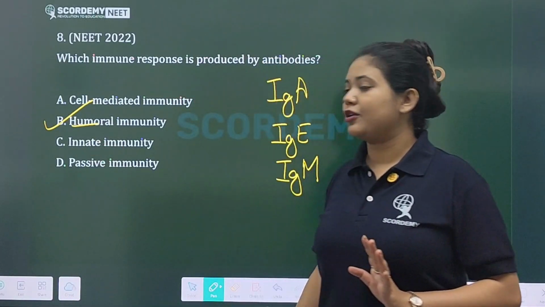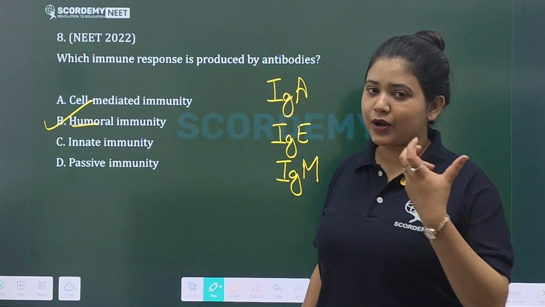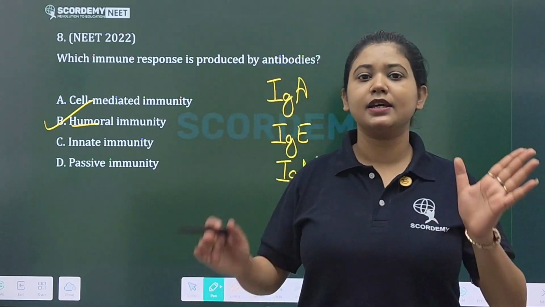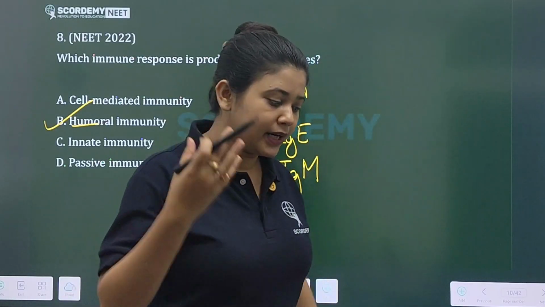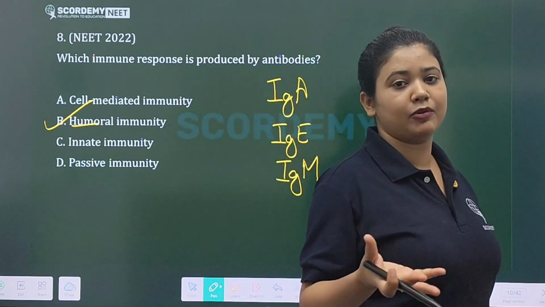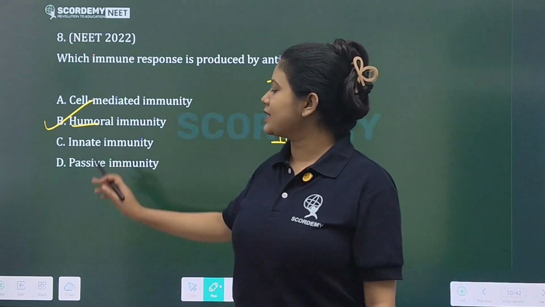Now, what is innate immunity? Innate immunity is a type of immunity that is present in your body since birth. A baby that is born has the immunity present from birth, and that we call innate. What is passive immunity?